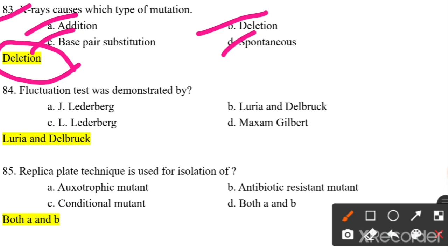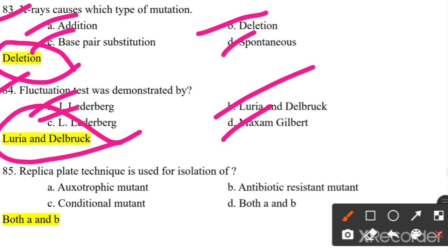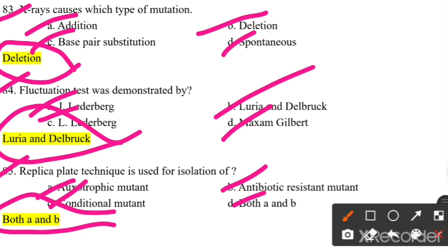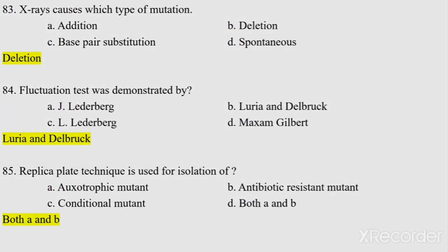from the site. Fluctuation test was demonstrated by whom? J. Lederberg, Luria and Delbruck, L. Lederberg, Maxam Gilbert. So fluctuation test was developed by Luria and Delbruck. Replica plate technique is used for the isolation of auxotrophic mutant, antibiotic resistant mutant, conditional mutant, or both A and B. So both A and B, that is auxotrophic mutants and antibiotic resistant mutants, are isolated.